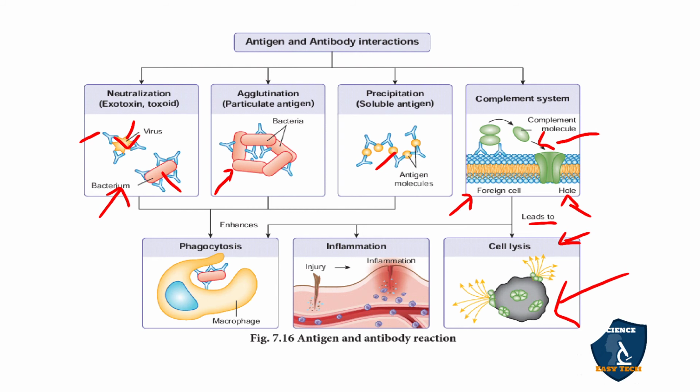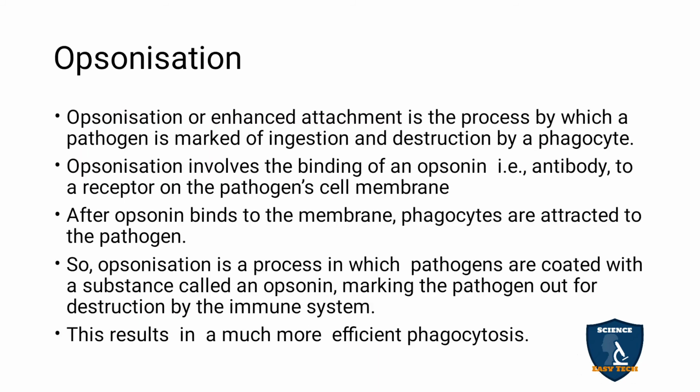And you can see the inflammation portion here, which is also one of the reactions of antigen-antibody reaction. And here it is phagocytosis, that is the cell eating. It eats the antigen, that is the bacteria or virus. The immune system cells will eat the antigen. Opsonization: it is a process in which a pathogen is marked for ingestion and destruction by phagocytosis.